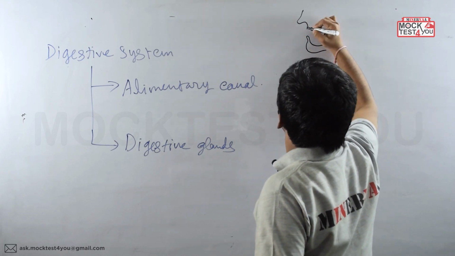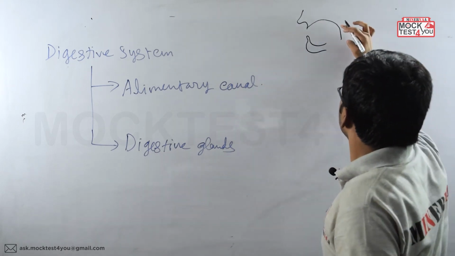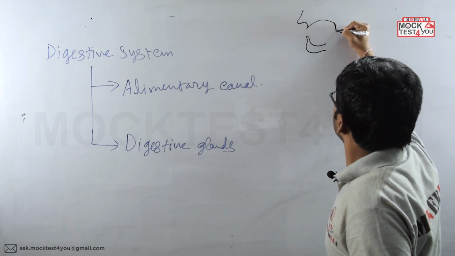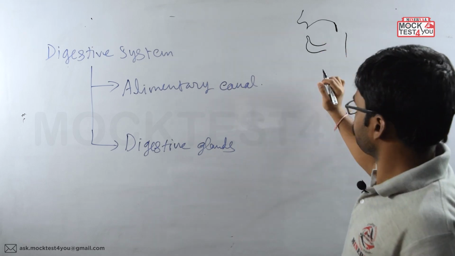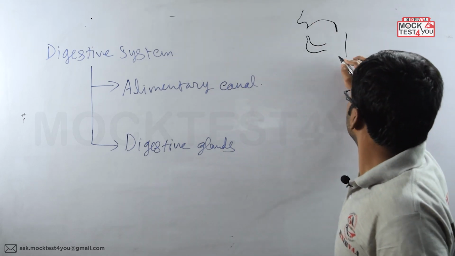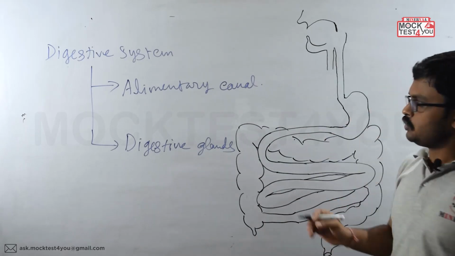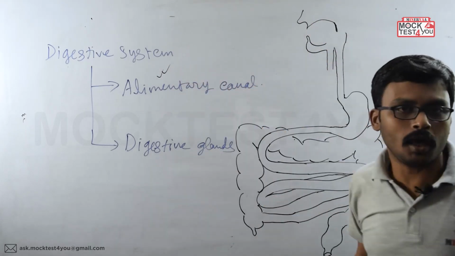Now, the oral cavity. Okay, like this. So this is the structure of the whole alimentary canal. Okay, clear?